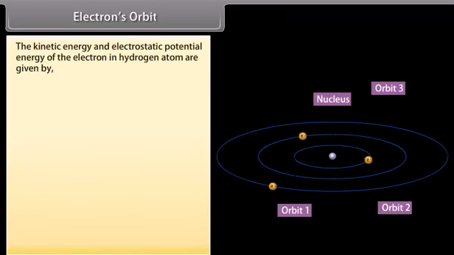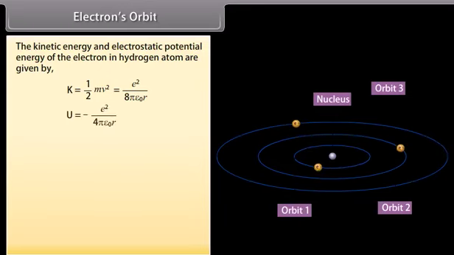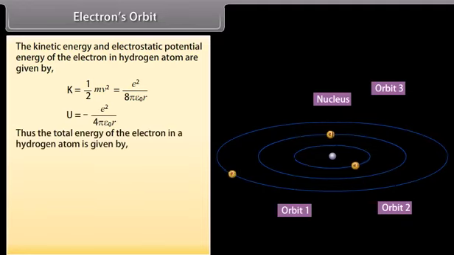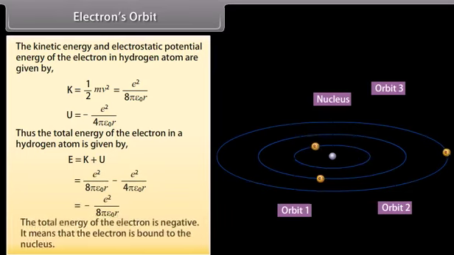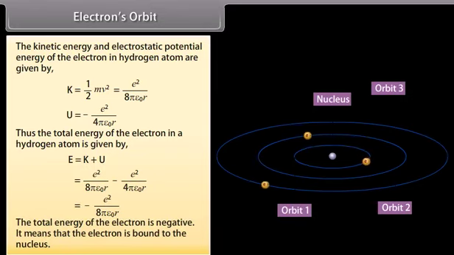The kinetic energy and electrostatic potential energy of the electron in the hydrogen atom are given by K equals 1 upon 2 mv square, which equals e square upon 8 pi epsilon naught r, and U is equal to minus e square upon 4 pi epsilon naught r. Thus, the total energy of the electron in a hydrogen atom is given by E equals K plus U, which is equal to minus e square upon 8 pi epsilon naught r. The total energy of the electron is negative. It means that the electron is bound to the nucleus.